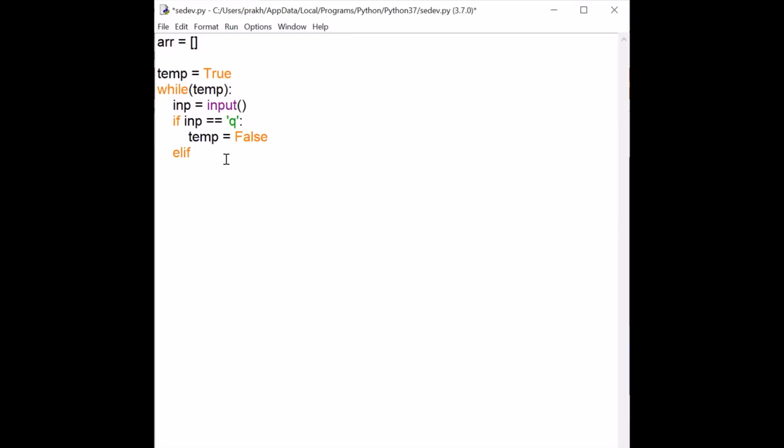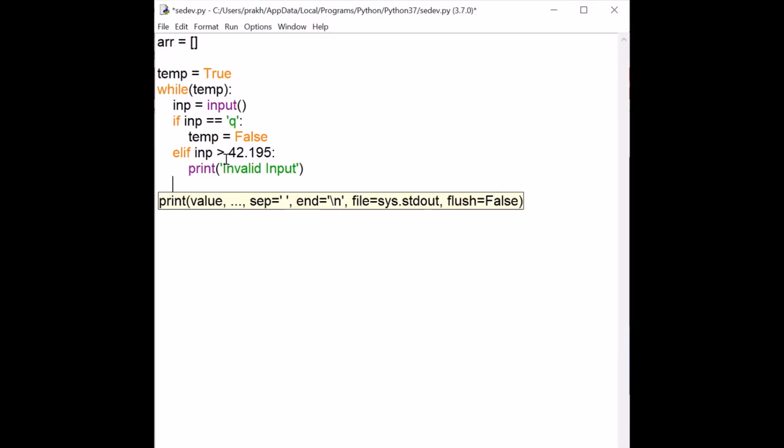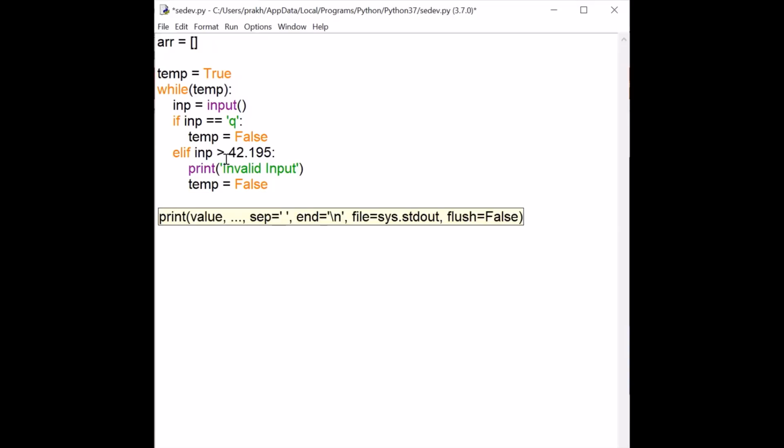Now the next condition: else if input is greater than the number, which was 42.195, then we have to print invalid input. You can use single quotes or double quotes, but they should be in pairs. And if it's neither q nor greater than the number, there will be one more condition. We get invalid input, and then we will stop taking input because we print out invalid input.